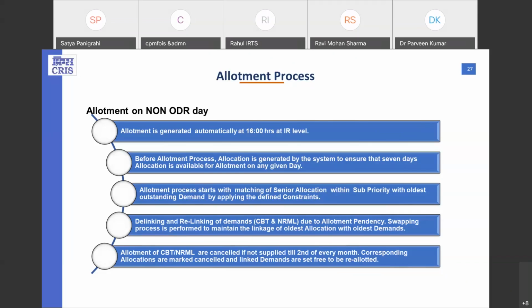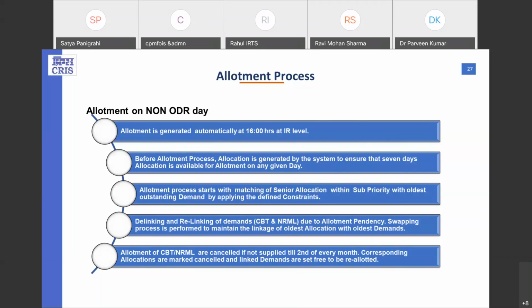And all the allocations of CBT normal get cancelled and demand is freed. Now, because these freed indents are the senior most indents, we have to keep the synchronization of senior allotment of senior most indents in the system.